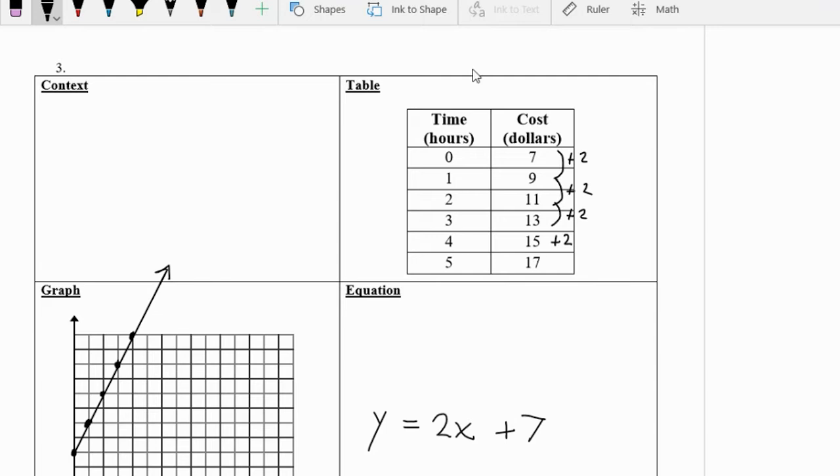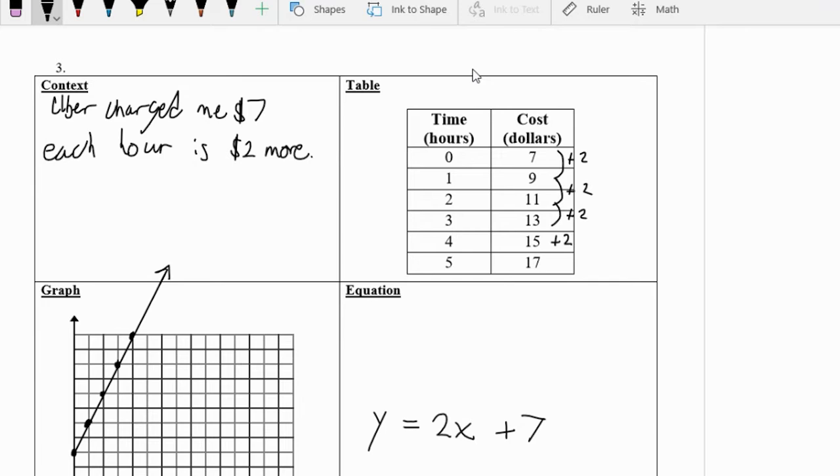So we're going to say Uber charged me $7. Each hour is $2 more. There we go. So Uber charges you $7 to get in, and then every hour is $2 more after that.